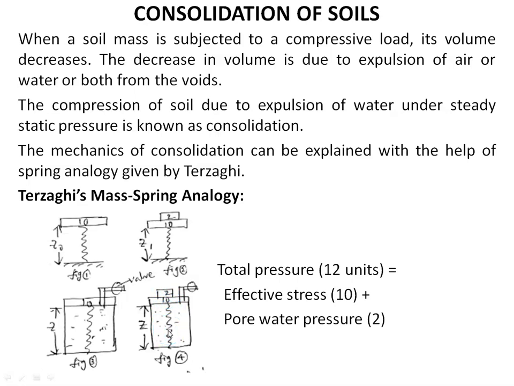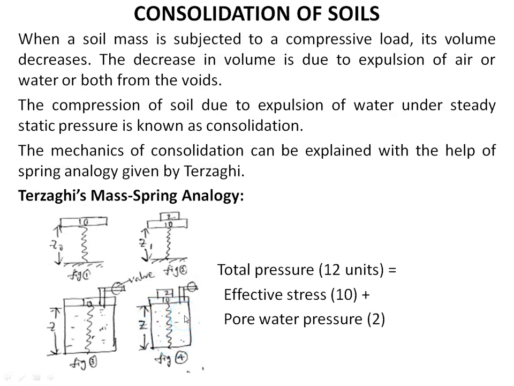Now if the valve is opened, then the water escapes from the cylinder and the spring is compressed. The spring is compressed due to transfer of pressure from water to the spring. This analogy can be applied to the consolidation process of a soil consisting of a soil-water system, where the grain structure represents the spring and the voids filled with water represent the cylinder with water.